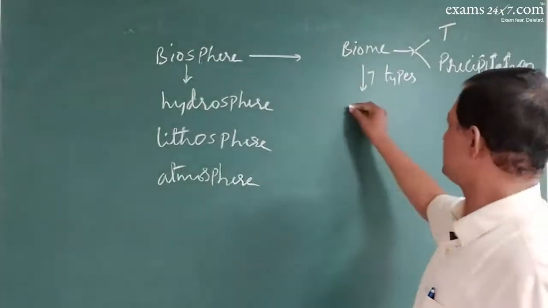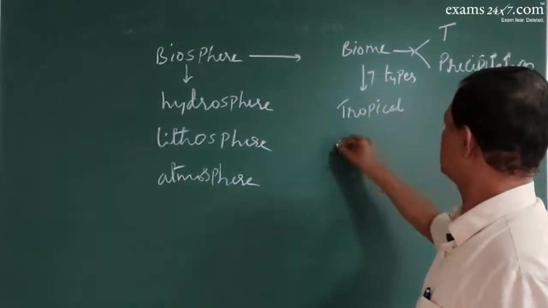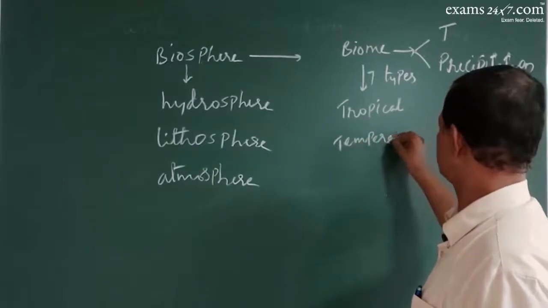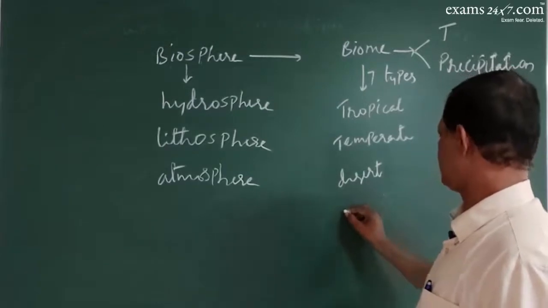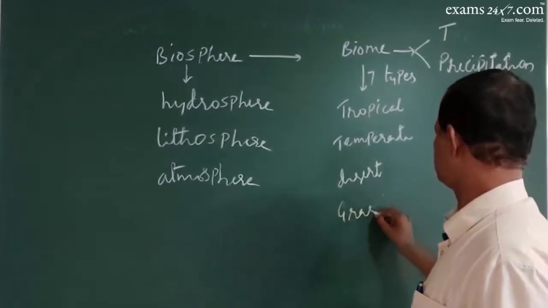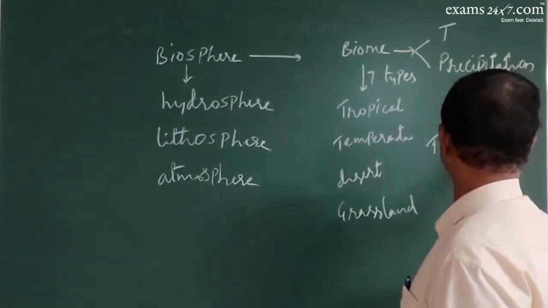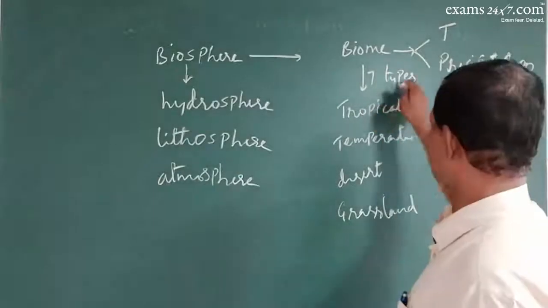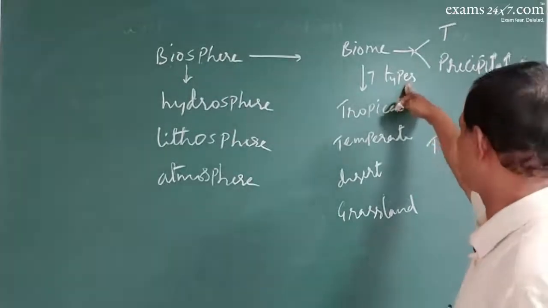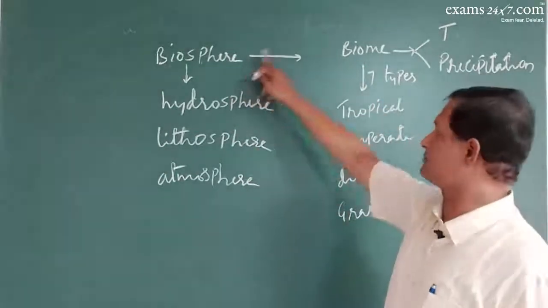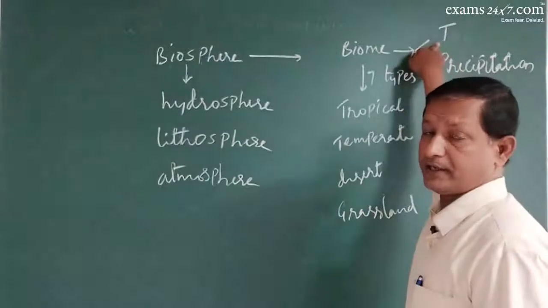For example, the tropical biome, temperate biome, desert biome, then the grassland biome, then tundra biome. Like this, we have almost 7 different types of biomes across the world. The number might vary in different references, it doesn't matter. So the entire biosphere can be classified broadly into 7 biomes based on the temperature, variation in temperature and precipitation.